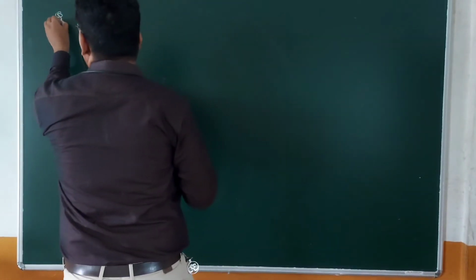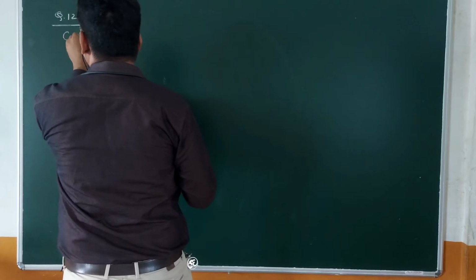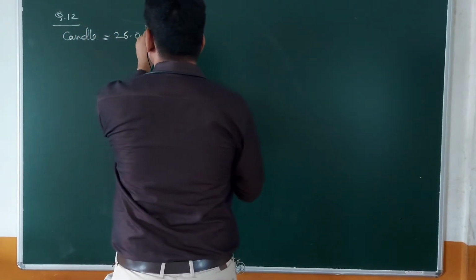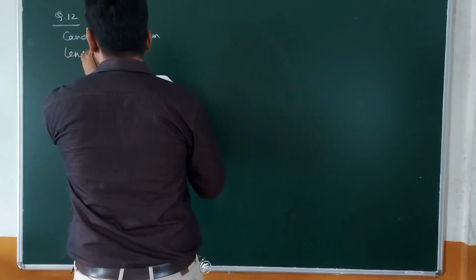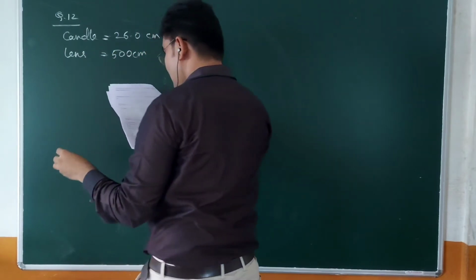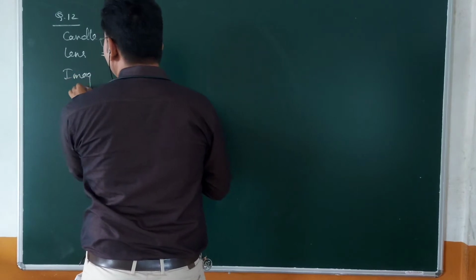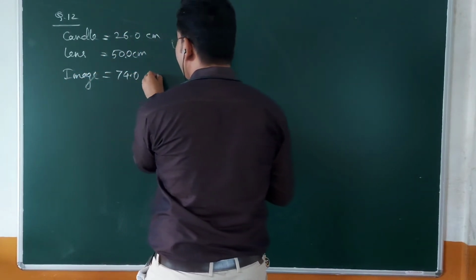See question number 12, in which first we are given the position of the candle, which is equal to 26.0 centimeter. Position of lens is equal to 50.0 centimeter, and the position of the image of that candle which is obtained is equal to 74.0 centimeter.